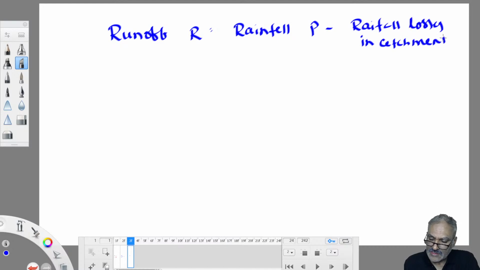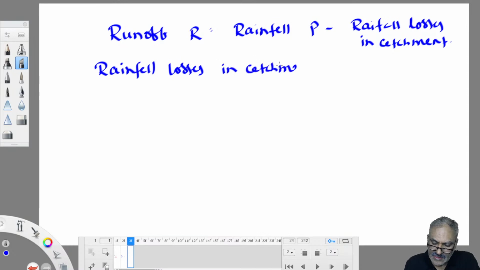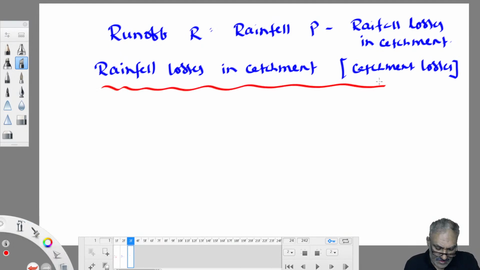What are the rainfall losses in a catchment we have to consider? So rainfall losses in catchment are called abstractions of precipitation, or simply you can write catchment losses. One is called evaporation. We already discussed in the first class, water is a natural resource. It is not a factory made product. Nobody manufactures water. It is plentifully available around us. So what is our job? Find out what amount is available around you.